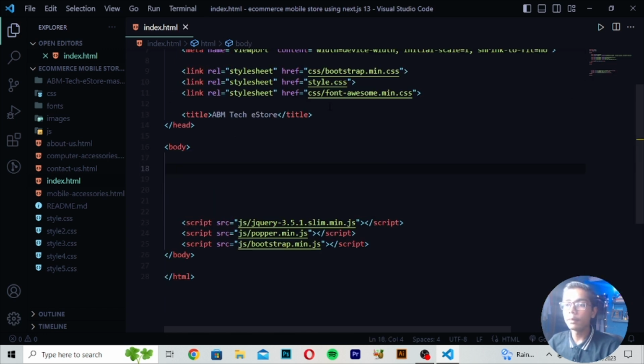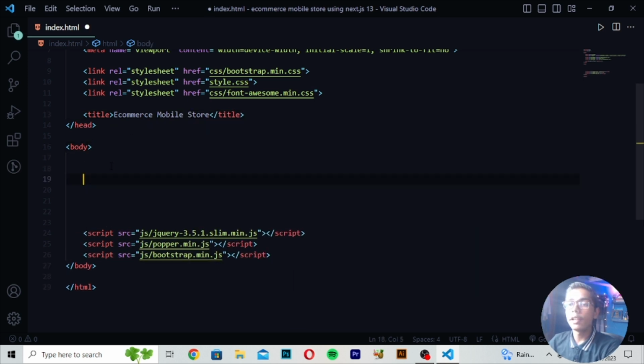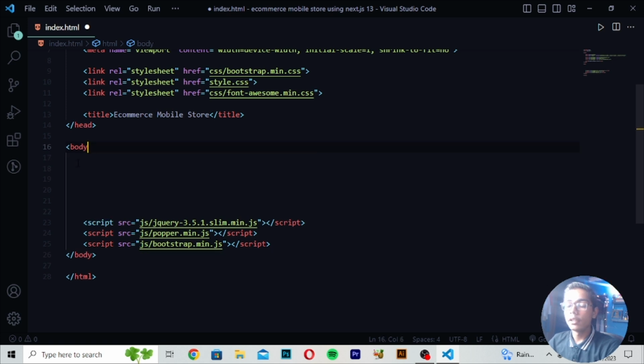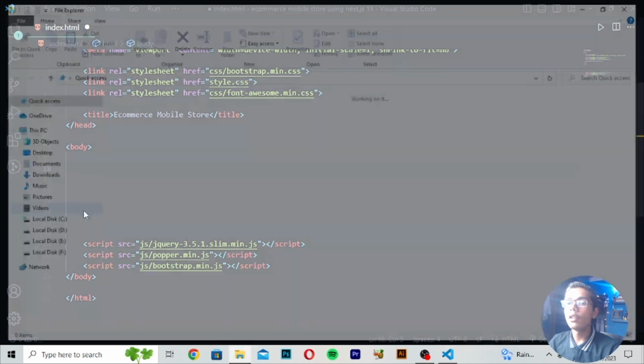Then you have to save this, and press Ctrl B to close the side panel. Then you can change the title here. I will write e-commerce mobile store, like this. Save it. When you save it, you will get all the files. After doing this, I will move down, and here you have to open it in your default Google Chrome browser.